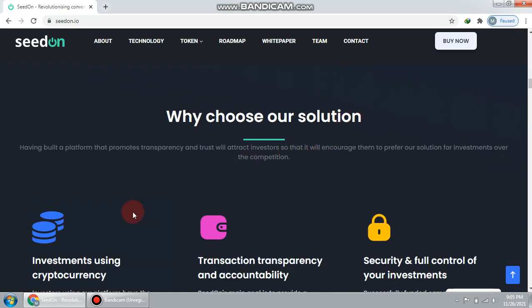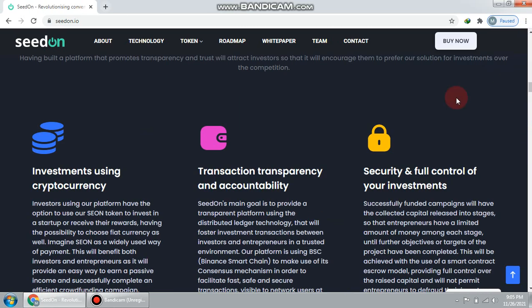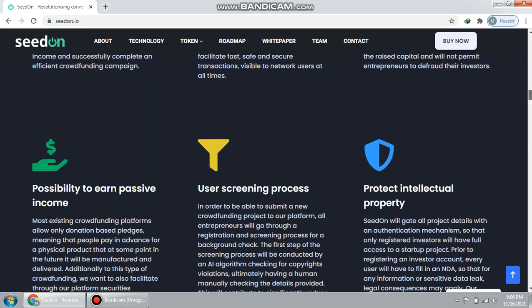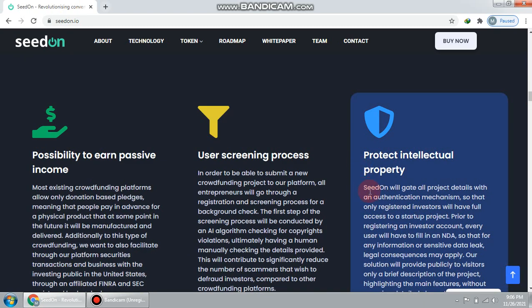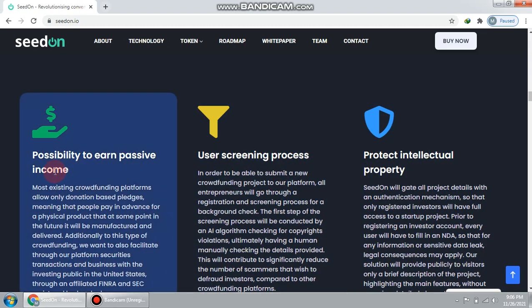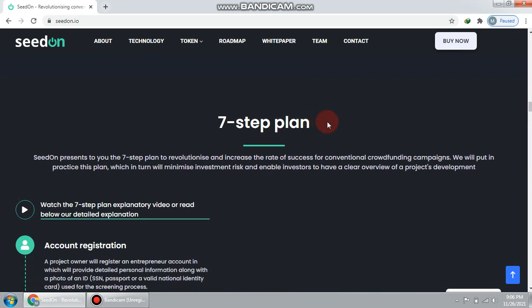Why choose our solution? You see here investment using cryptocurrency, transaction transparency and accountability. This project aims to provide high-level security to its investors, and the funds are very secure, transaction transparency is there, and the fees are very low. They solve every problem for their members: protect intellectual property, user screening process, possibility to earn passive income. Everything is possible.